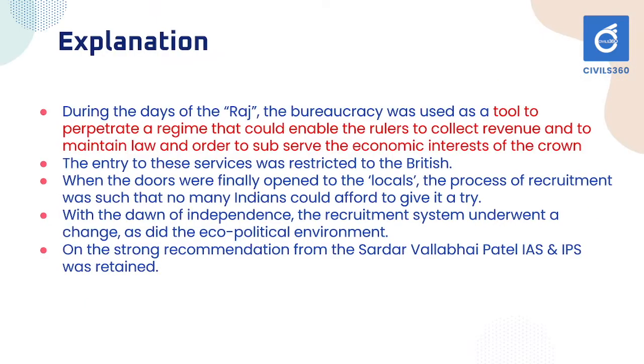The key points that you should understand from the article is that during the days of the British Raj, bureaucracy was a tool to perpetrate a regime that could enable the rulers to collect revenue. That is, it is a police Raj, with revenue based governance, and the primary objective of the district collector or IAS officers was to collect the revenue and maintain law and order, to subserve the economic interest of the Crown. This is equivalent to the police Raj concept of the British period.